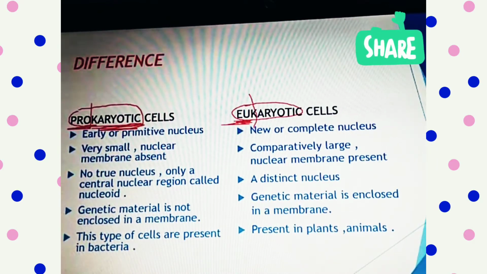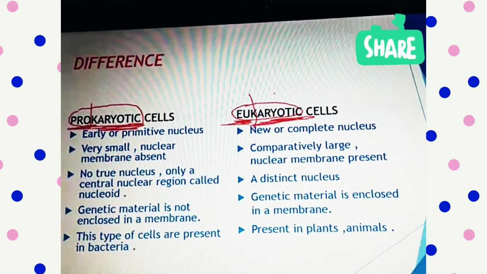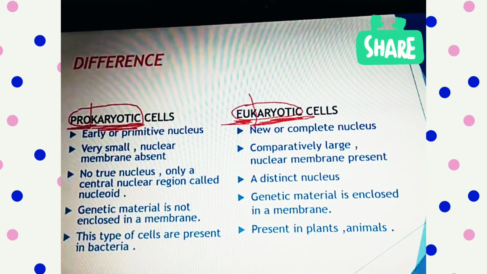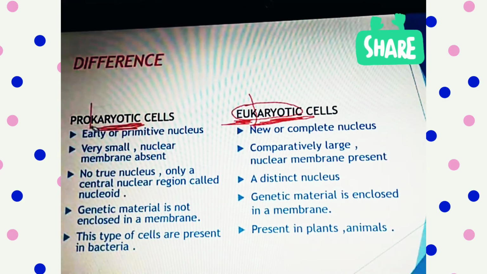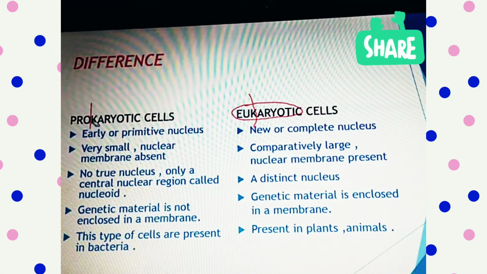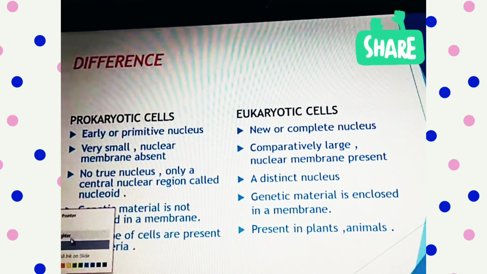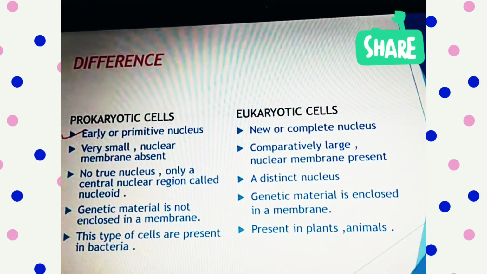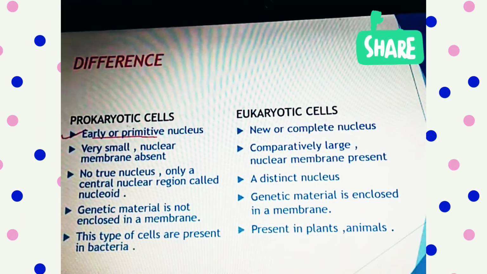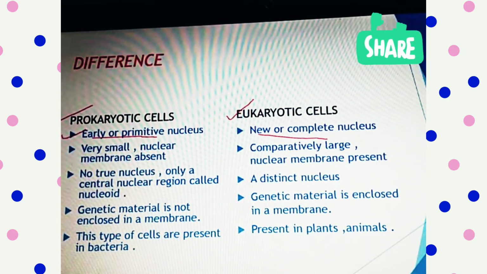Eukaryotic means eu is new, and karyotic again means nucleus. So a new or complete nucleus is referred to as eukaryotic cells. So let's read further on. The cells which have an early or primitive nucleus are prokaryotic, and the new or complete nucleus cells are eukaryotic cells.